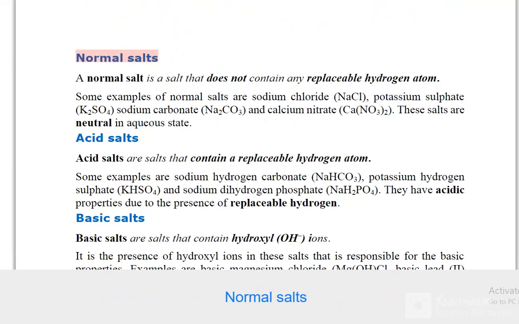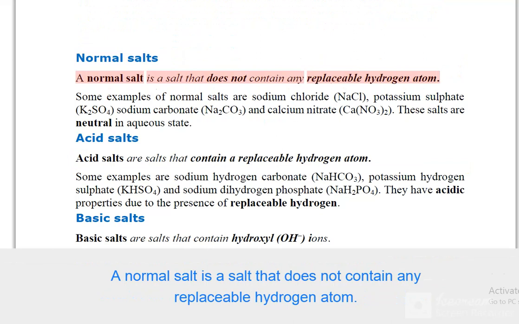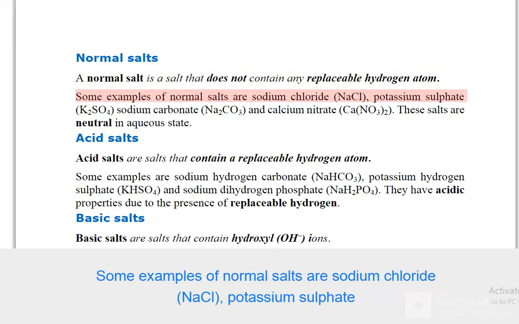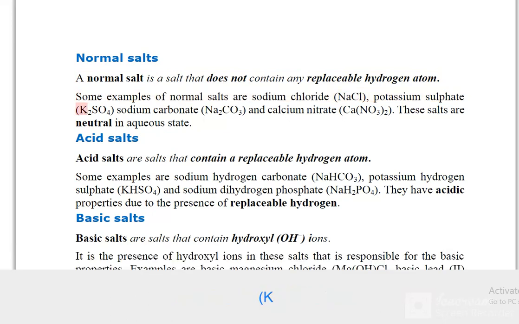Normal salts. A normal salt is a salt that does not contain any replaceable hydrogen atom. Some examples of normal salts are sodium chloride, NaCl, potassium sulfate, K2SO4, sodium carbonate, Na2CO3, and calcium nitrate, Ca(NO3)2. These salts are neutral in aqueous state.